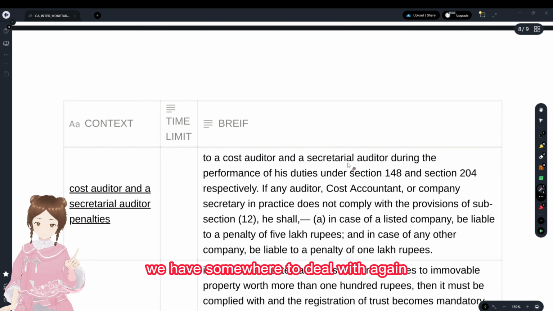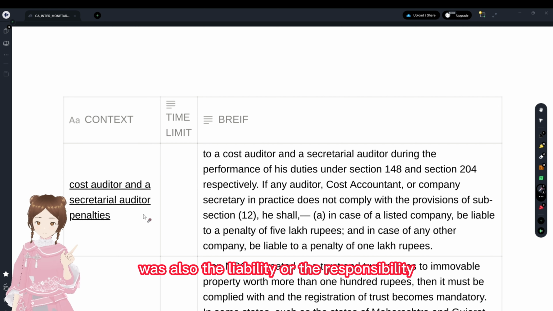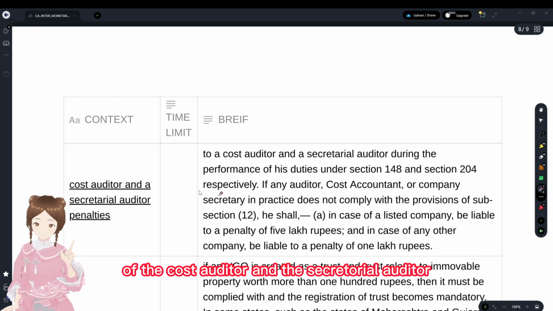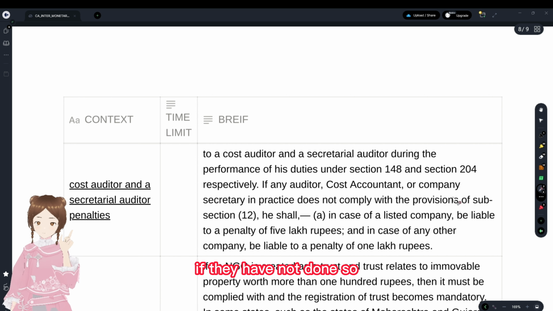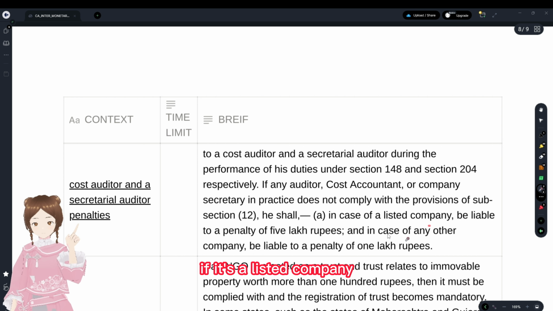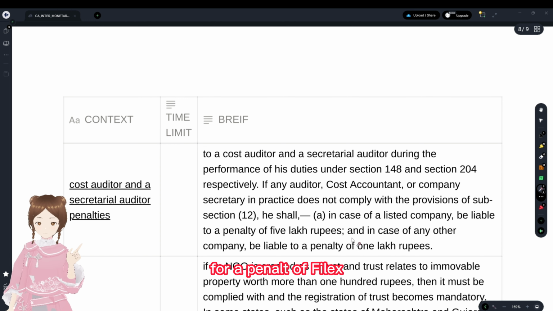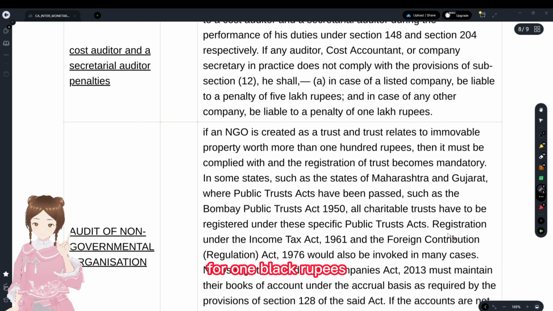Fraud reporting was also the liability or responsibility of the cost auditor and the secretarial auditor. If they have not done so, there will be a penalty. If it's a listed company, they're liable for a penalty of 5 lakhs. If other than a listed entity, 1 lakh rupees.